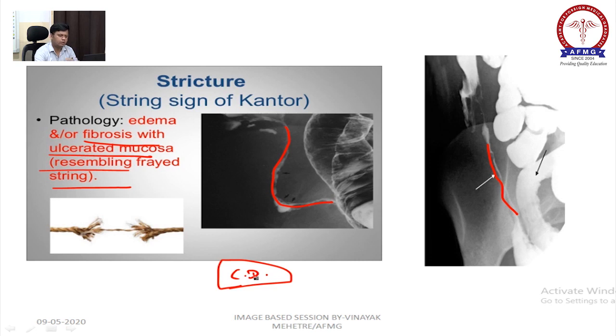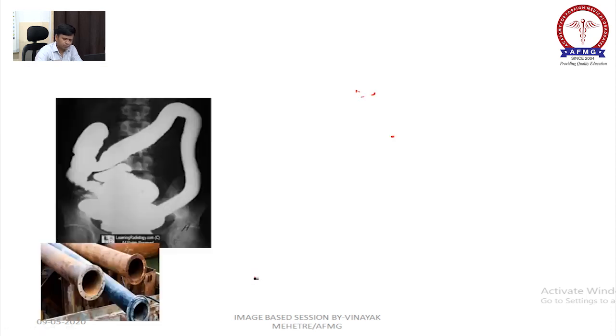When you pull the rope and the last thread remains in that tension, this is called as string of Kantor. Sorry, this is your lead pipe appearance, right? This is your lead pipe appearance seen in ulcerative colitis.